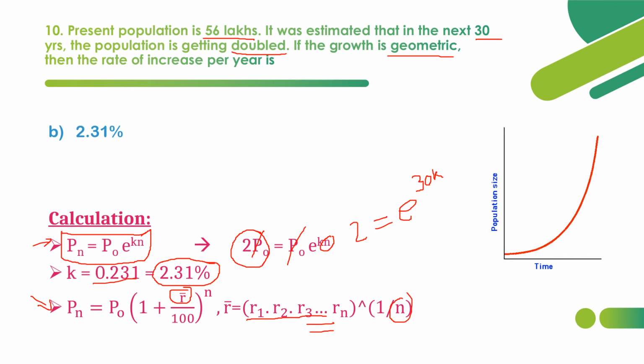So Pn is equal to P naught into 1 plus R bar by 100 power n. Here this n is decades. This n is number of decades. So this is how we have to calculate in case of geometric rate of increase method.